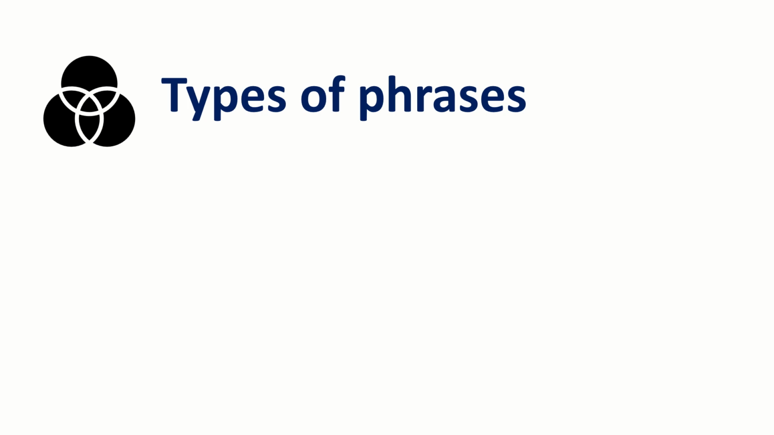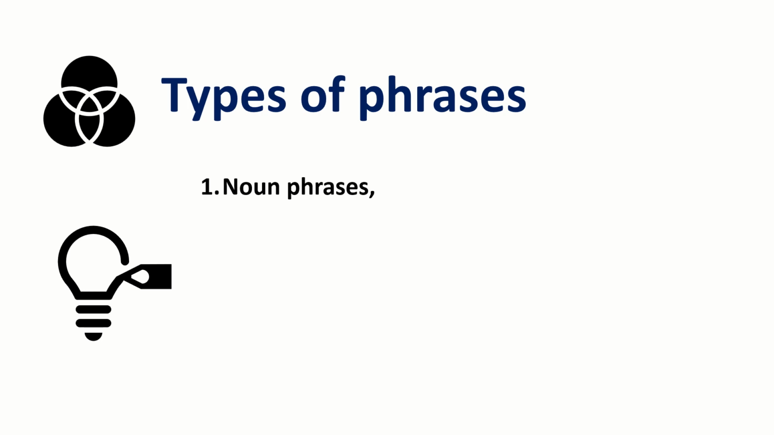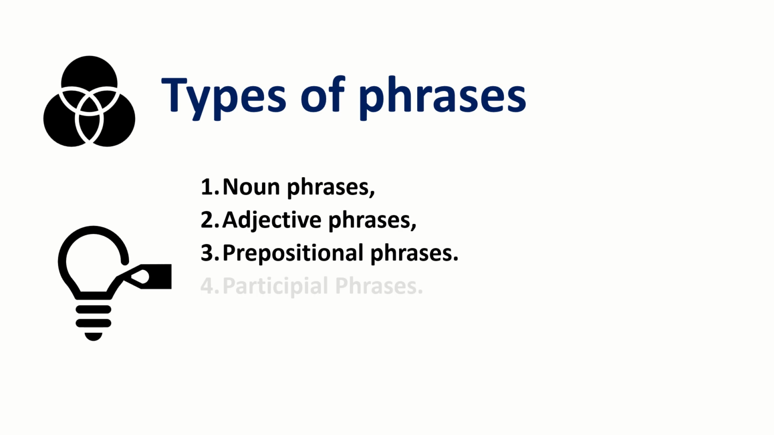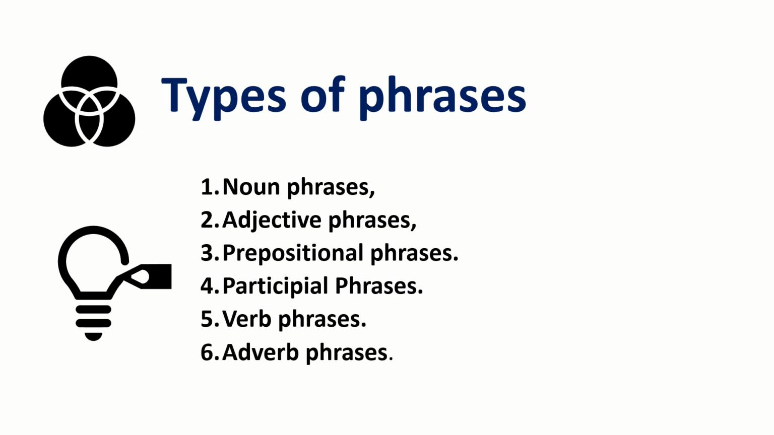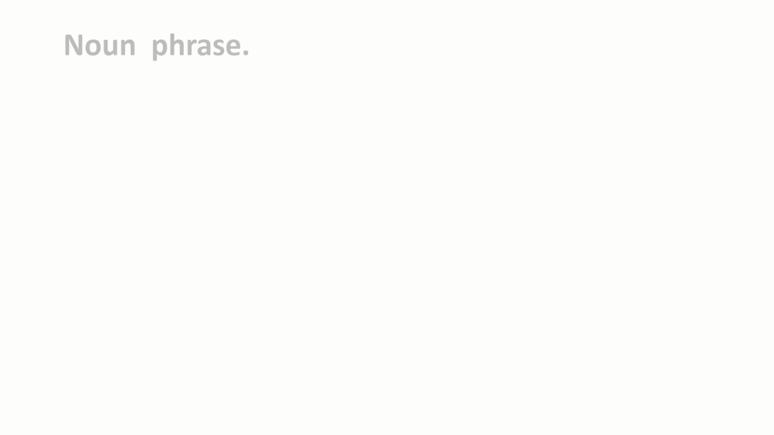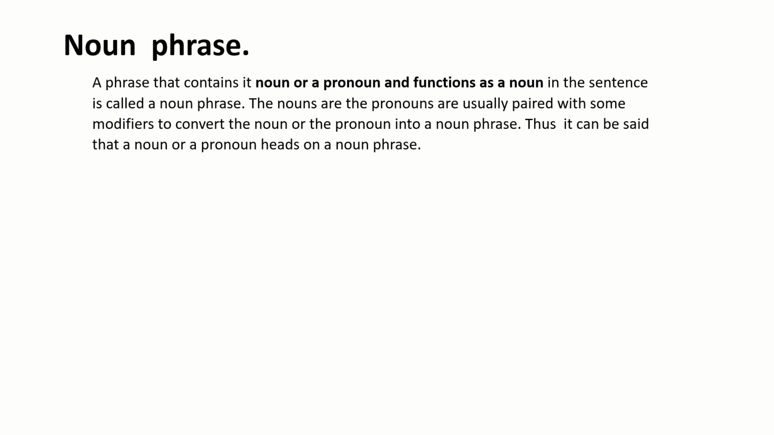Let us know the types of phrases: noun phrase, adjective phrase, prepositional phrase, participial phrase, verb phrase, adverb phrase. First, let us talk about the noun phrase. What is called a noun phrase? A noun phrase is nothing but a group of words that acts as a noun in a sentence. The group of words will stand for a noun in the sentence.